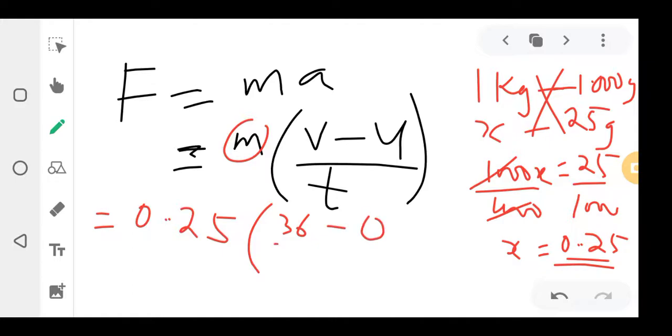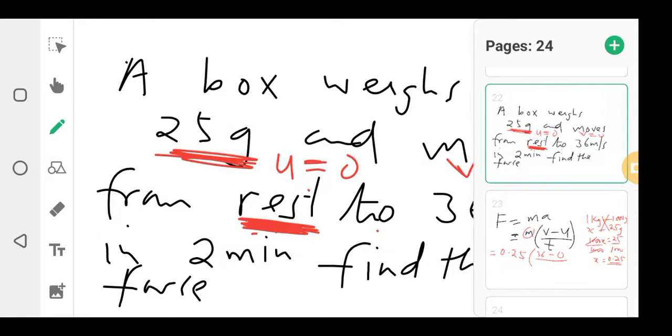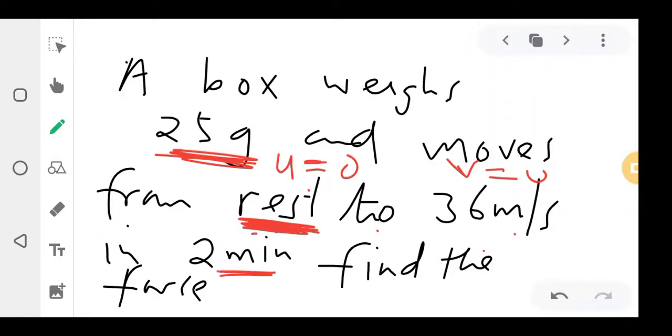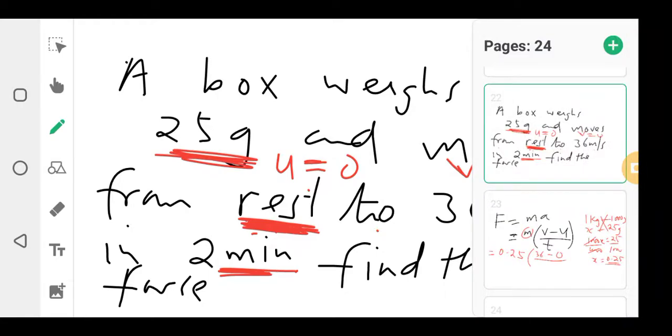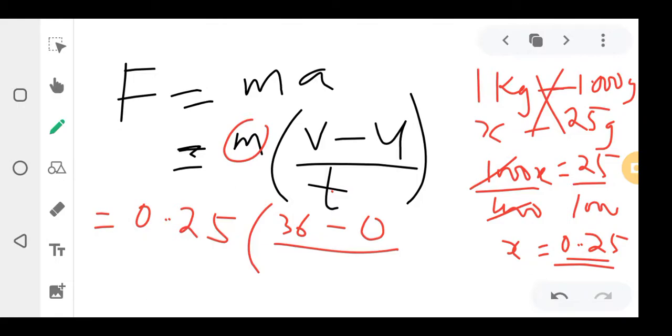Okay? Over time. Time is what? 2 minutes. We don't work with minutes, we work with seconds. You already know how to convert minutes to seconds, guys. 2 minutes into seconds is 120 seconds.